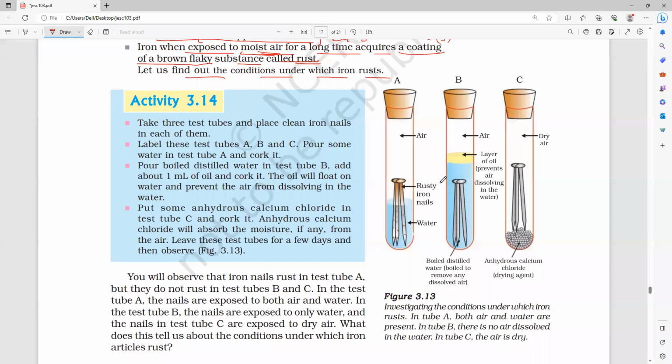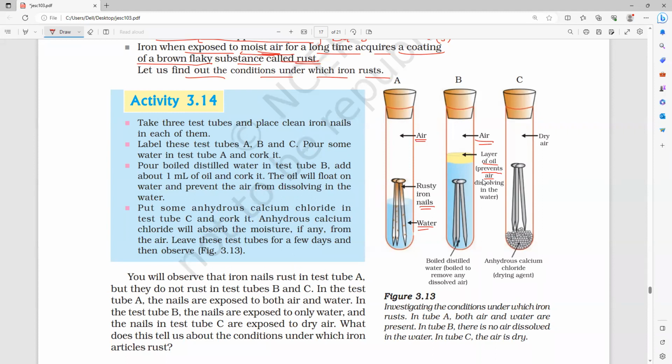So totally how many test tubes have I taken here, everybody? 3 test tubes I have taken. Okay, everybody. The first test tube, you can see, has normal air and water, rusting of iron nails. So I kept just nails. Second test tube, air, and I have filled it with oil. So oil, what will it do, guys? Oil prevents the